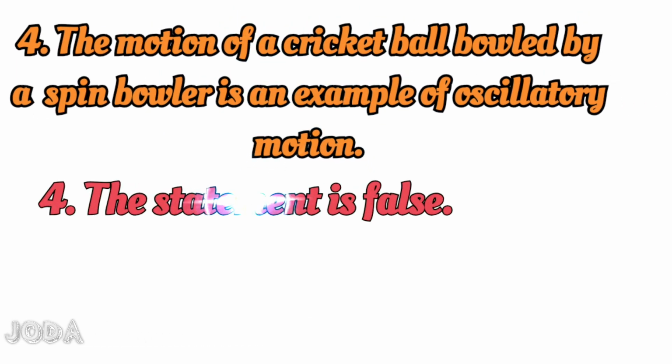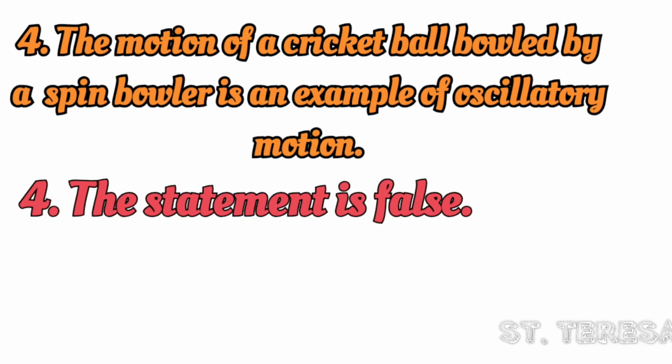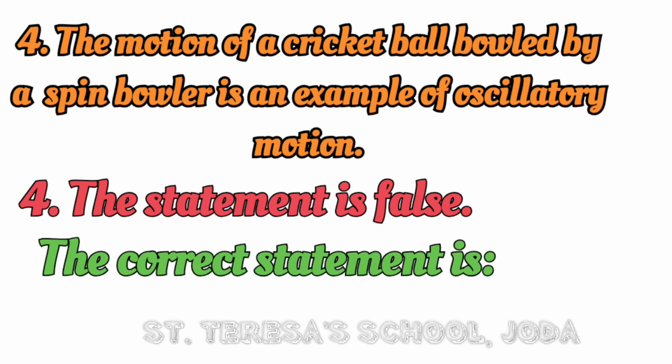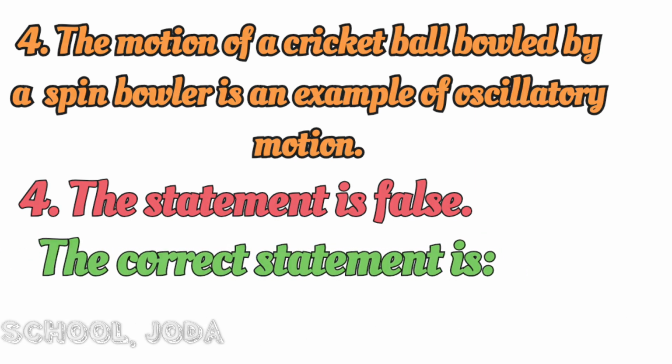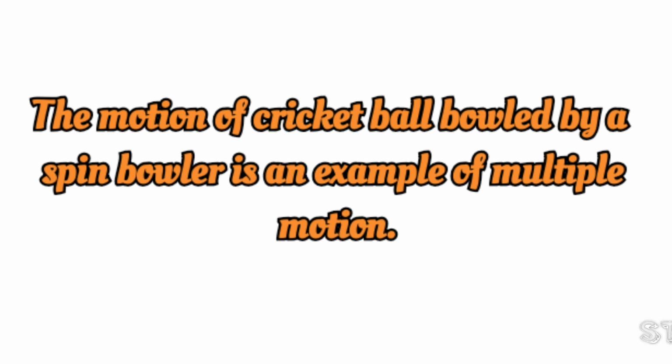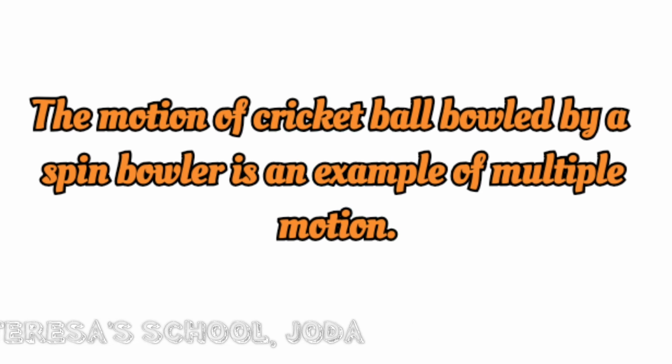The motion of a cricket ball bowled by a spin bowler is an example of oscillatory motion. No, this is false. What's the correct one? The correct statement is the motion of the cricket ball bowled by the spin bowler is an example of multiple motion. Yes, we can have two or more, three types of motion all together in this example.